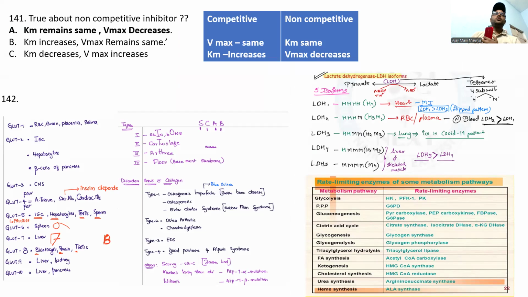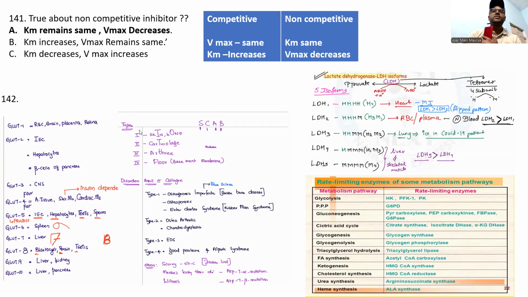Now, which is true about non-competitive inhibitors? In competitive inhibitors, Vmax is unchanged and Km increases. Everyone knows this MCQ. Please remember GLUT2 is insulin independent, GLUT4 is insulin dependent, and GLUT5 is for fructose. Fructose is also carried using the GLUT5 transporter. Again, please remember this one.